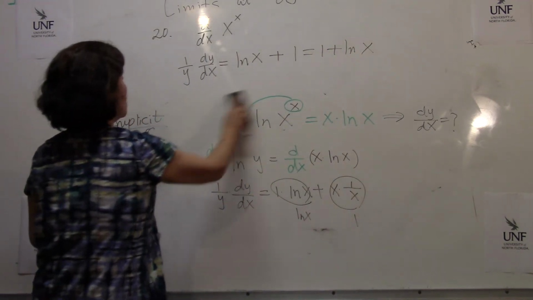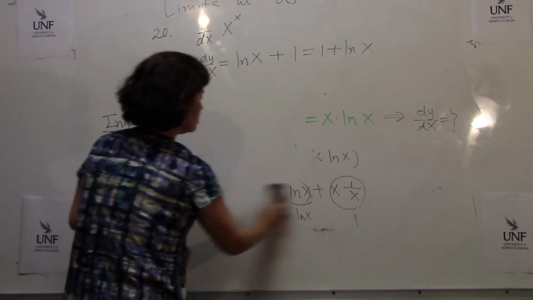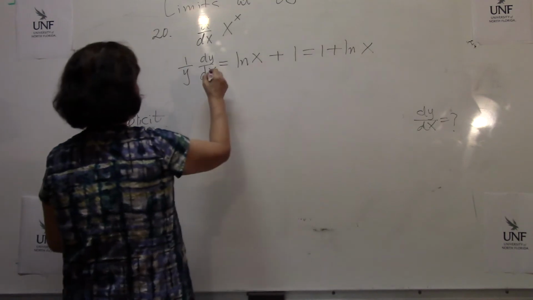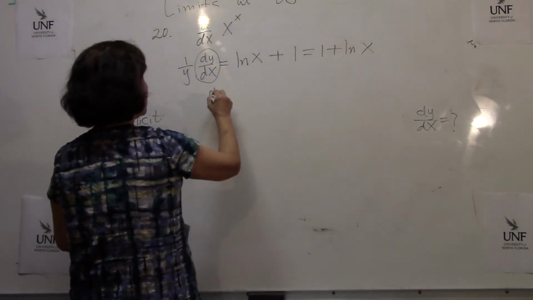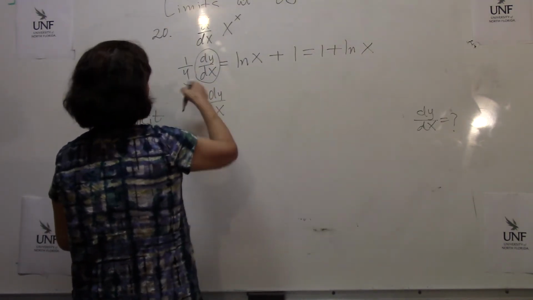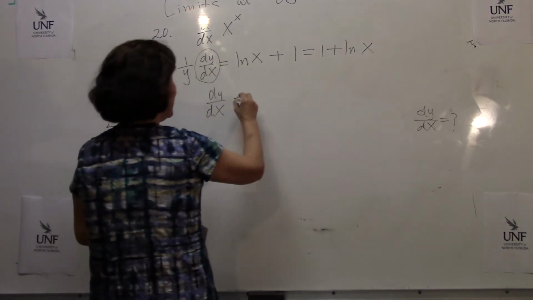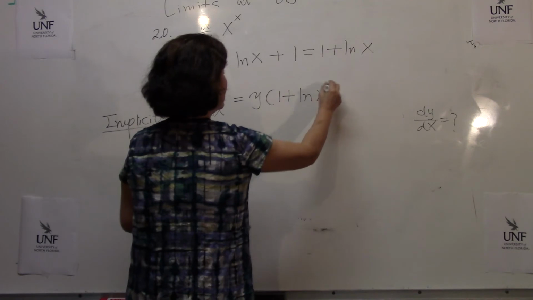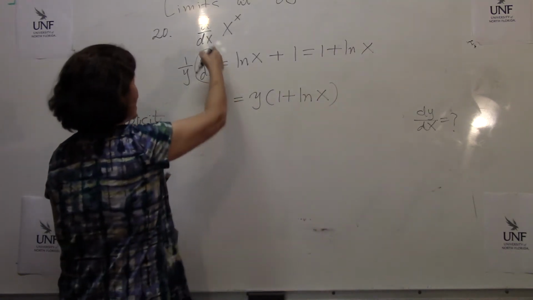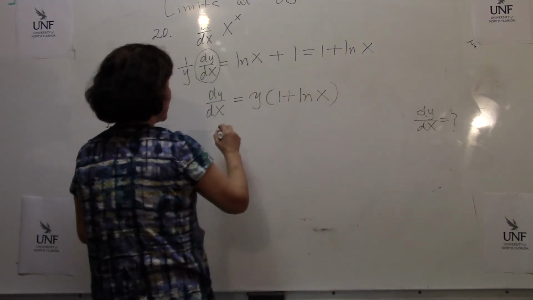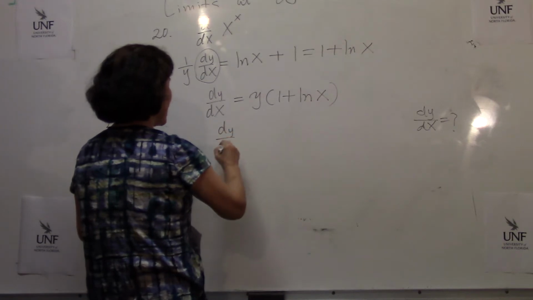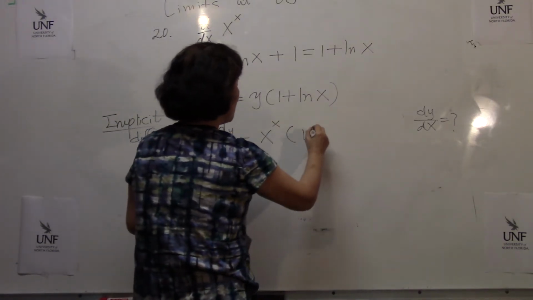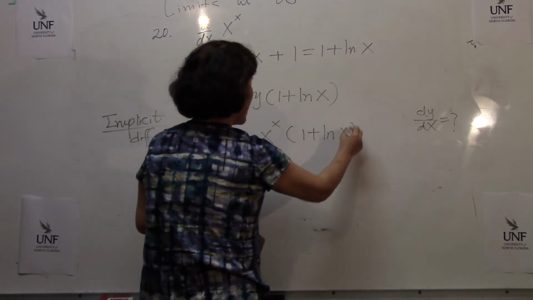Okay? So here, what is our goal? Our goal is finding dy/dx. Don't forget that. So we are going to separate this one. So dy/dx, we multiply both sides by y, so that makes y times (1 plus ln x). It doesn't look too good. Y is what? Y is x to the x. So dy/dx equals x to the x times (1 plus ln x).